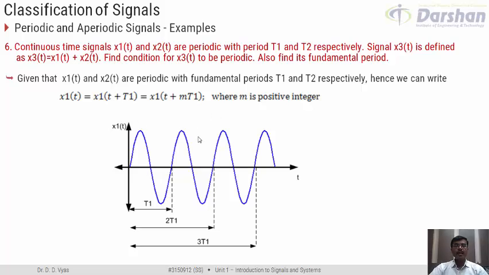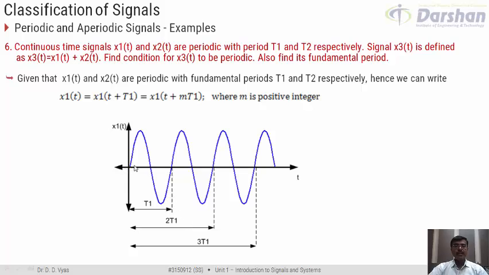See, we have a simple sinusoidal signal. Here I have taken for an example. We understand that T1 is the fundamental period of this signal x1(t). That is, the value of x1 at time t equal to 0 is same as the value of x1 at time t equal to T1. It means that the signal is repeating itself after time T1. Now, if the signal is repeating itself after time T1, then we can also say that the signal repeats itself after time 2T1 also. That is twice the period.